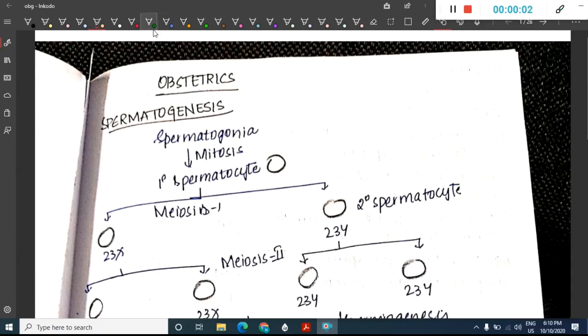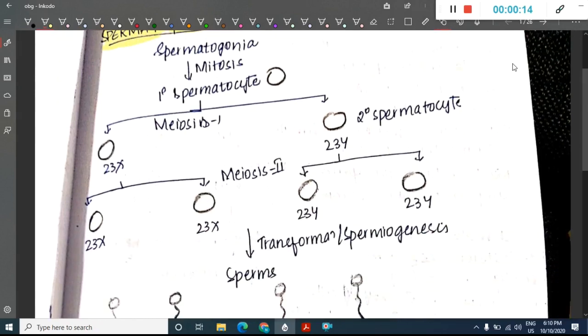Hello friends, let us now learn about a new topic in obstetrics, that is spermatogenesis. How does spermatogenesis take place? Spermatogenesis starts from the parent cell, that is spermatogonia.